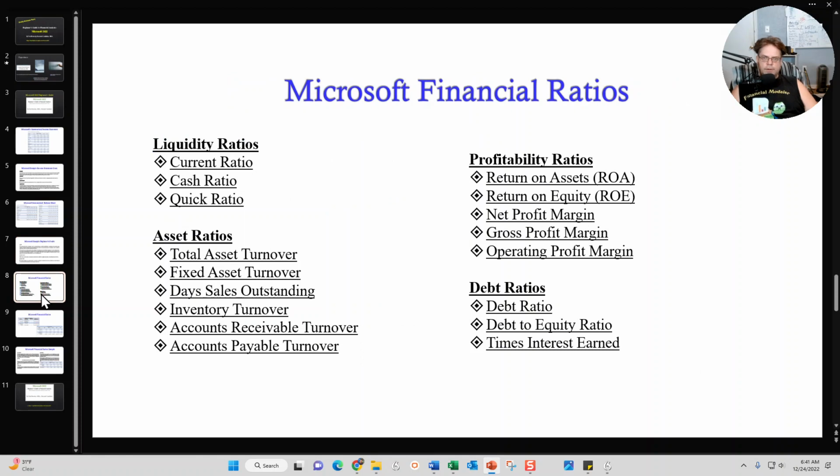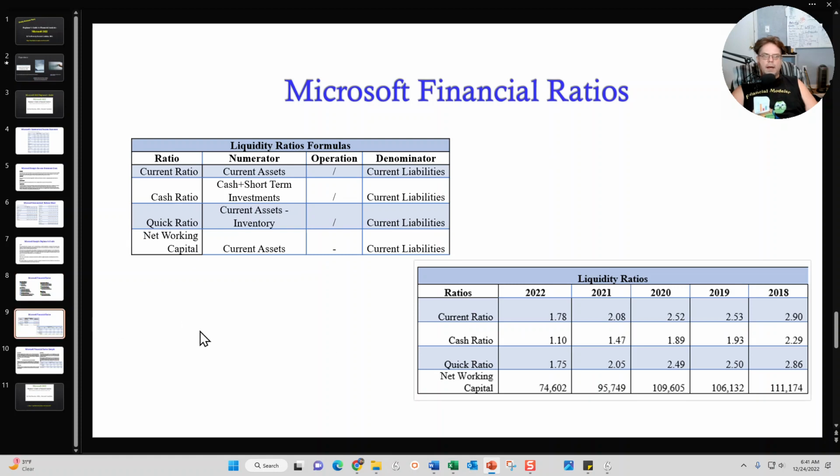Now, for the Microsoft financial ratios for the last 5 years, I do approach this a little bit differently. For the financial ratios, I'll break it into 4 categories: liquidity ratios, asset ratios, profitability ratios, and then debt ratios. After that, I will identify the specific ratios that I calculated for each one of those categories. For example, for liquidity ratios, I calculated the current ratio, the cash ratio, quick ratio, and net working capital. I will also provide you all with the formulas that I use in those calculations, as well as a summary of the findings for each one of those ratios.